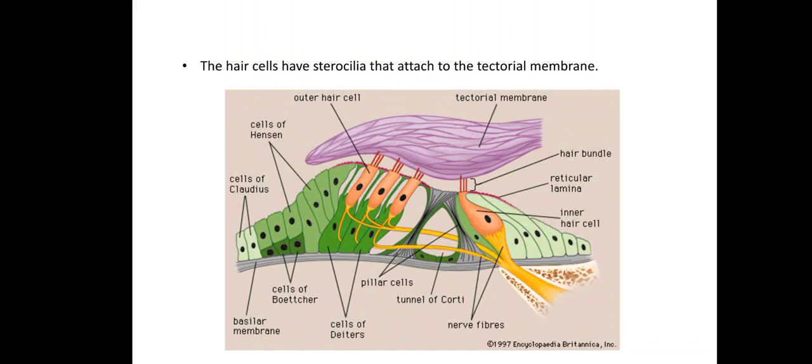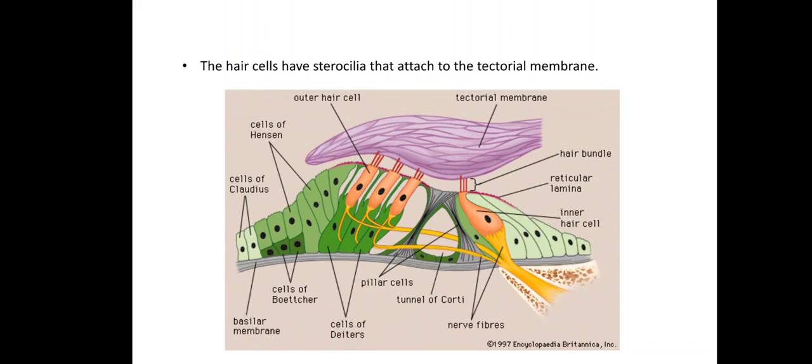When cation channels open on the hair cells, potassium ions flow into the hair cells and the cells depolarize. The depolarization causes voltage-gated calcium channels to open.